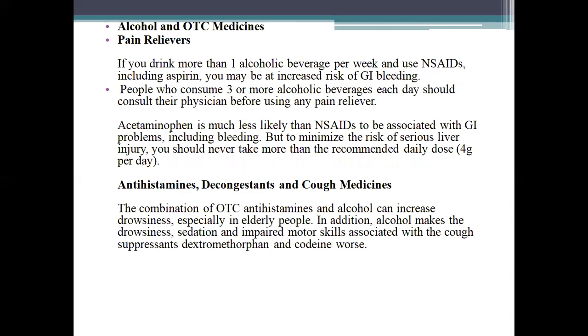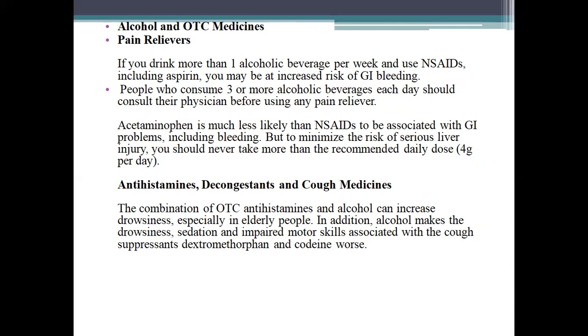Alcohol and OTC medicines, pain relievers. If you drink more than one alcoholic beverage per week and use non-steroidal anti-inflammatory drugs, including aspirin, you may be at increased risk of gastrointestinal bleeding. People who consume 3 or more alcoholic beverages each day should consult their physician before using any pain reliever.